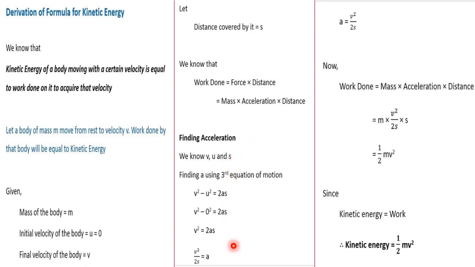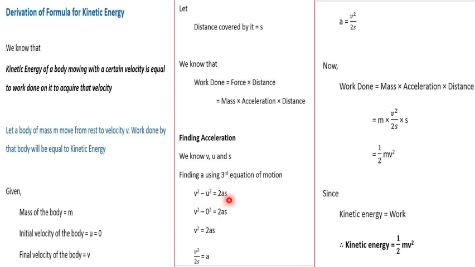All of you know that there are three equations of motion, isn't it? So here we are going to use one of the equations of motion to get the value of a, that is acceleration. So we know that v, u and s, we have all these here, isn't it? We have initial velocity, we have final velocity, and we have some distance covered. So which is the equation of motion which has these three? That is v, u and s. Definitely the third equation of motion, which is v square minus u square is equal to 2as.